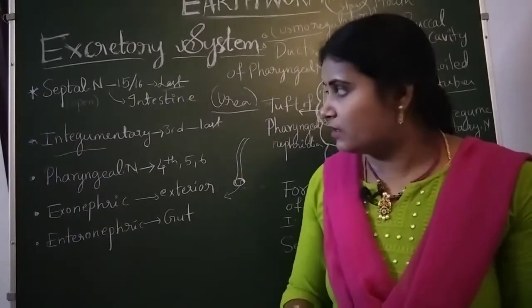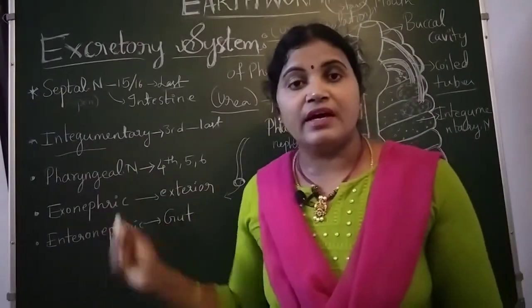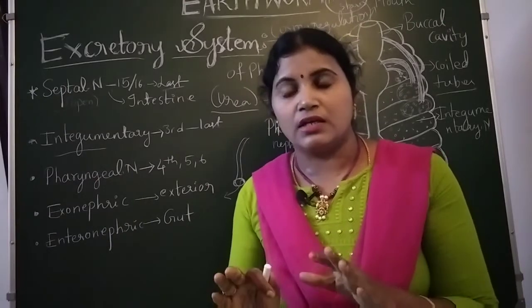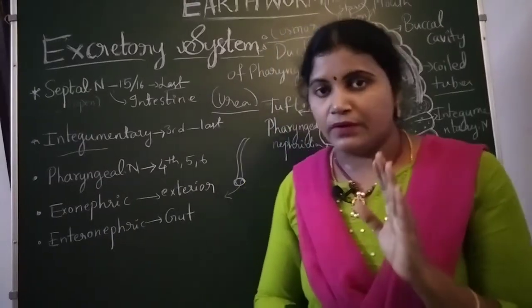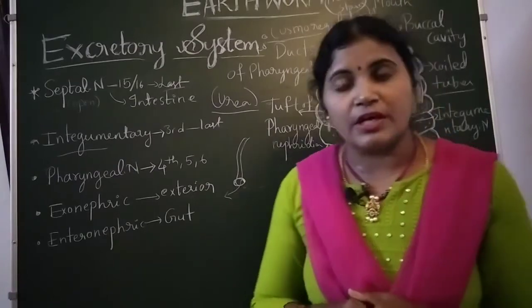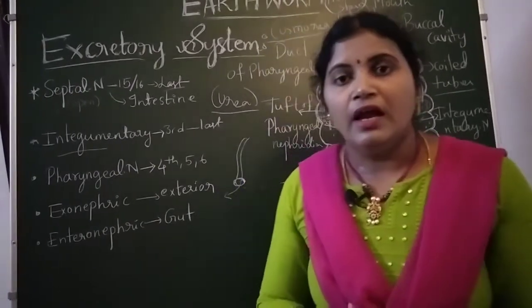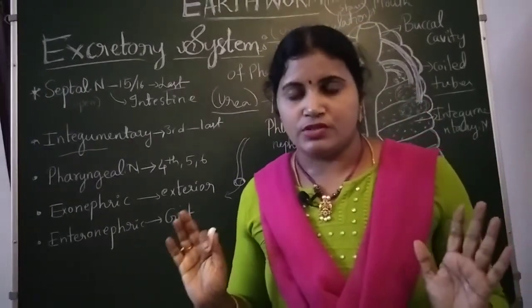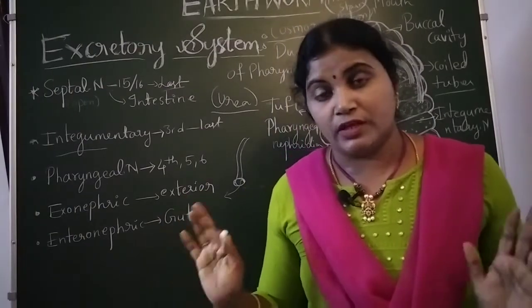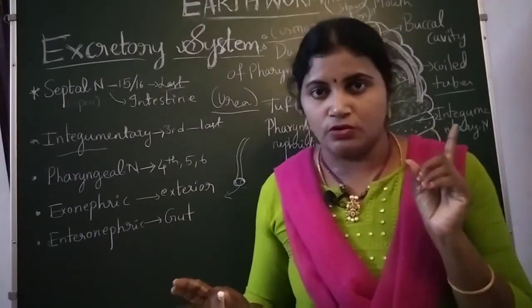Integumentary and pharyngeal nephridia both come under closed type of nephridia. So why closed type of nephridia? Because it does not contain nephridiopores. Nephridiopores are absent. Very very important point. Note down in your books, right?